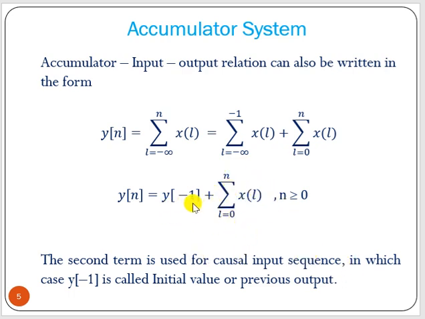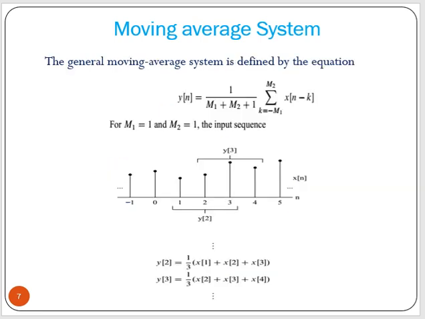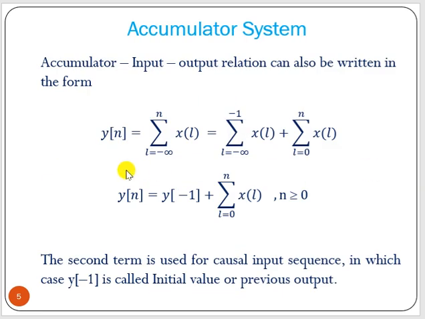And y of minus 1 is nothing but the initial value or previous output. So previous output plus the causal input sequence summation is equal to the accumulator. These two give you the same result. Now the signal from minus infinity to n becomes a non-causal signal.